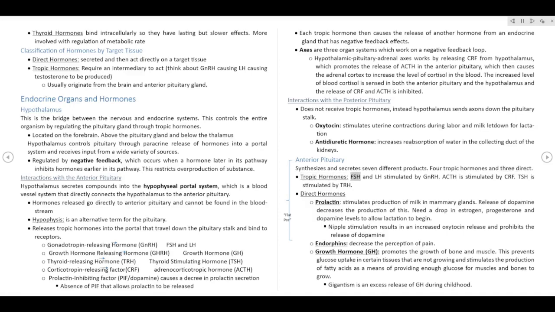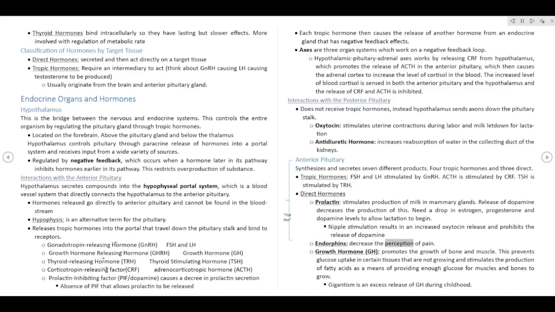Tropic hormones: FSH and LH are stimulated by GnRH. ACTH is stimulated by CRF. TSH is stimulated by TRH. Direct hormones. Prolactin stimulates production of milk in mammary glands. Release of dopamine decreases the production of this. Need a drop in estrogen, progesterone and dopamine levels to allow lactation to begin. Nipple stimulation results in an increased oxytocin release and inhibits the release of dopamine.